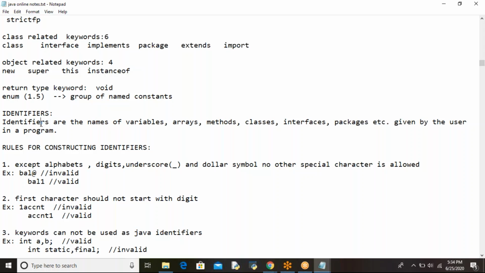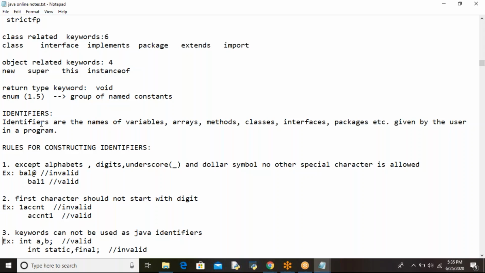Variable names, array names, method names, class names, interface names, package names. Everything we are going to provide. So whatever names the user or the programmer gives in a program are nothing but identifiers. So identifiers are the names of variables, arrays, methods, classes, interfaces, packages, etc. given by the user in a program.